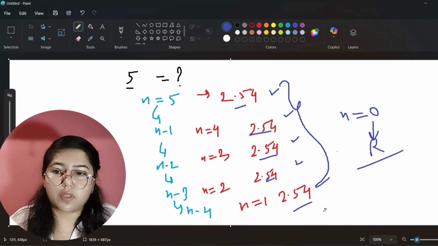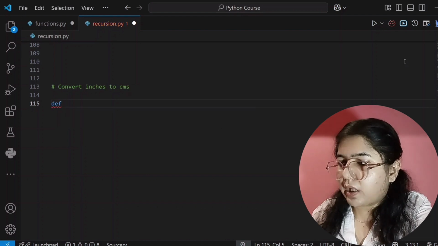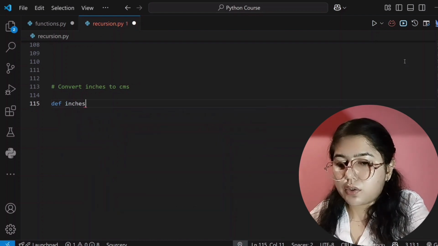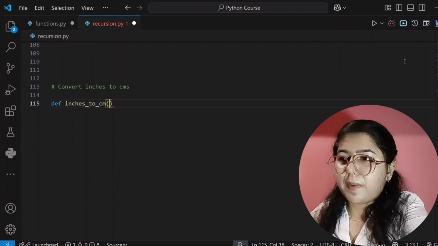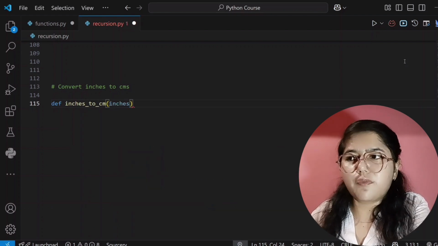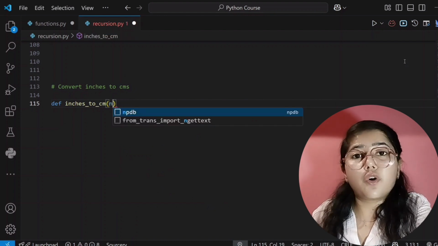Now we will write code for this. I am defining a function, and that is inches to centimeter. Now I will pass a parameter, that is n. You can also name the parameter inches, but I am giving n. It will be easy for you to understand.